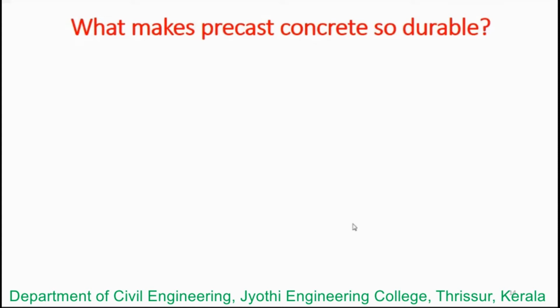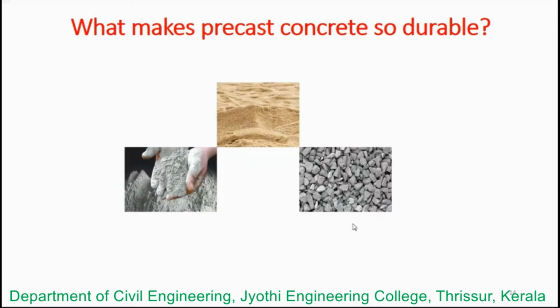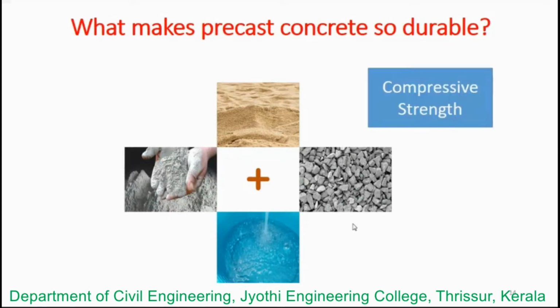And what makes precast concrete so durable? The primary ingredients of the concrete here are cement, sand, and gravel. When the cement, which is mineral based, is mixed with water, it chemically reacts to create a crystalline matrix. So in a sense, we get high compressive strength.